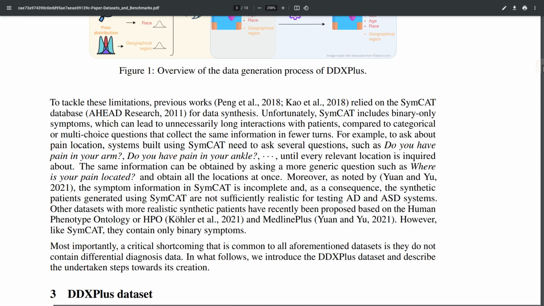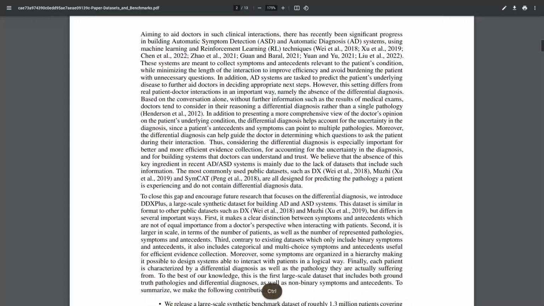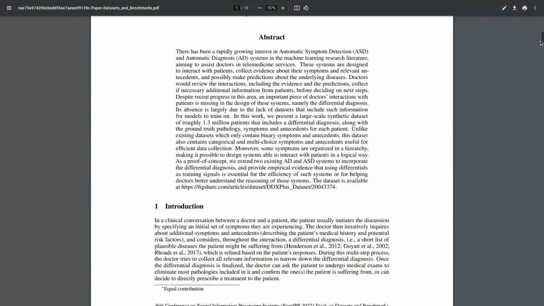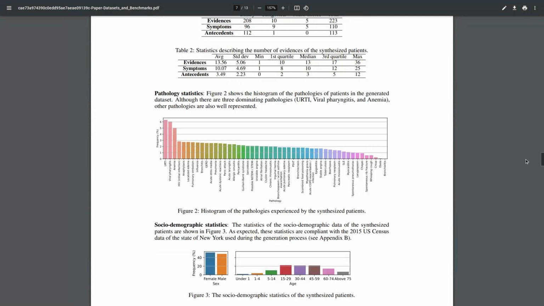And since I have their paper pulled up, I will show you a little bit more. Let me zoom out a little bit in case you're interested. And there are other figures in here.